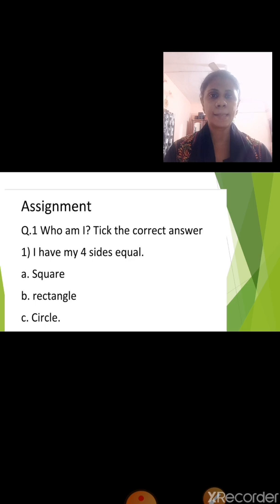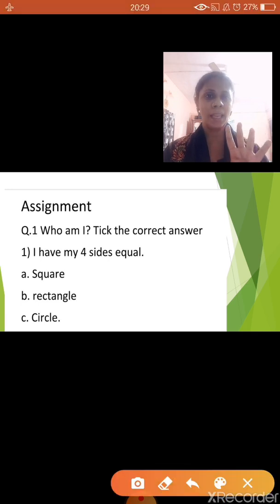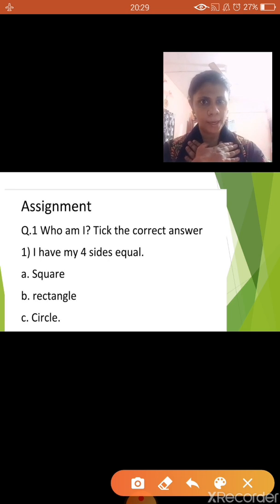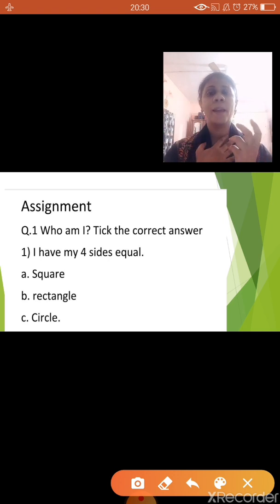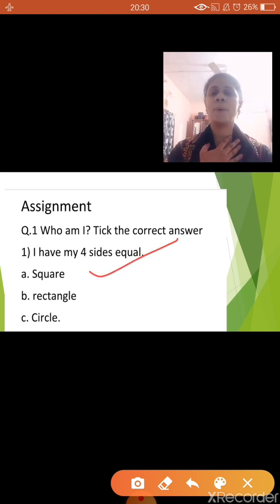Now we'll do an assignment. Who am I? You have to tick the correct answer. I have my 4 sides equal. Who am I? Am I a square? Or am I a rectangle? Or am I a circle? Who am I? Think and answer. I am a square.